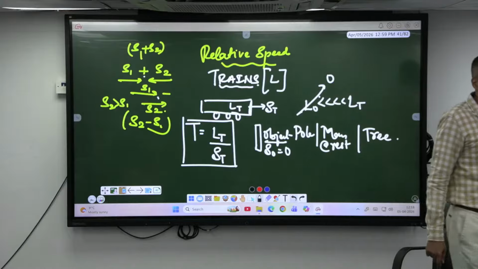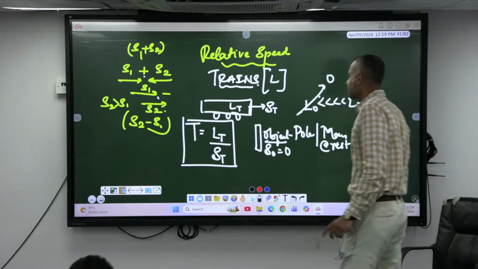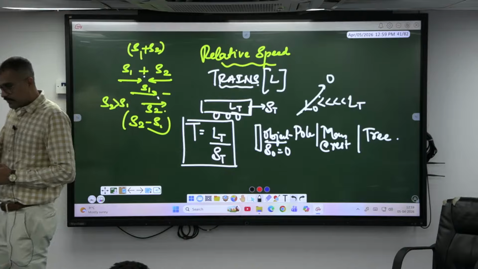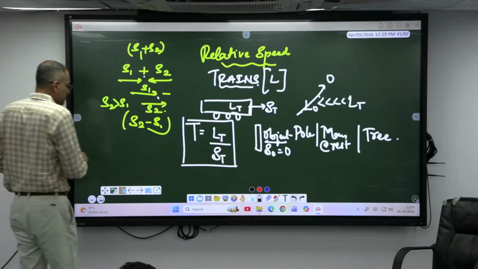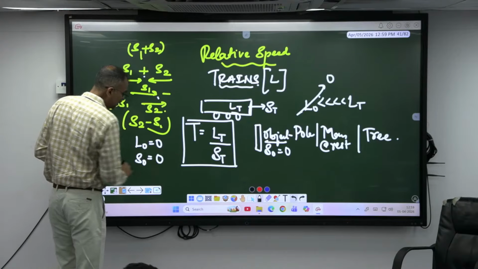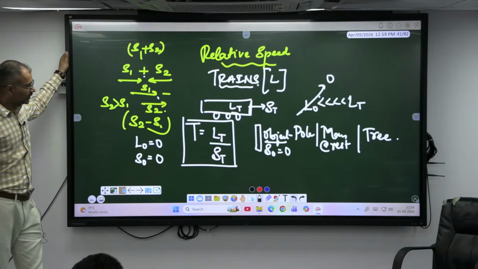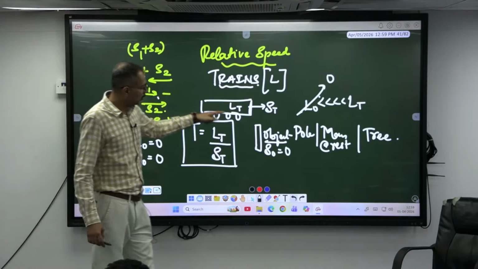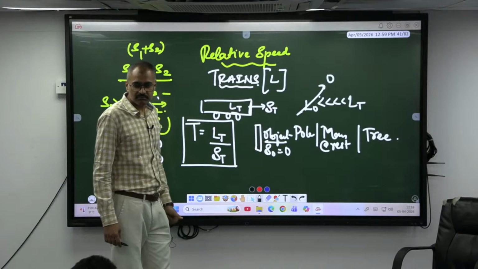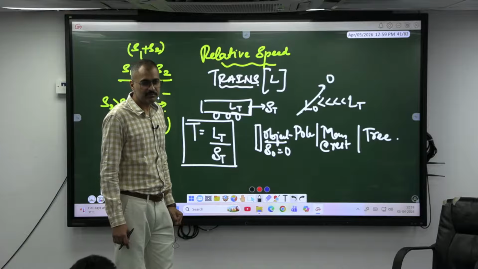Write it down, quick now. Okay, this is when a train is crossing an object of length equal to 0 as well as the speed equal to 0. If the train takes 10 seconds to cross the object, object takes how many seconds to cross the train? 10 seconds, say, because the time remains same, isn't it?